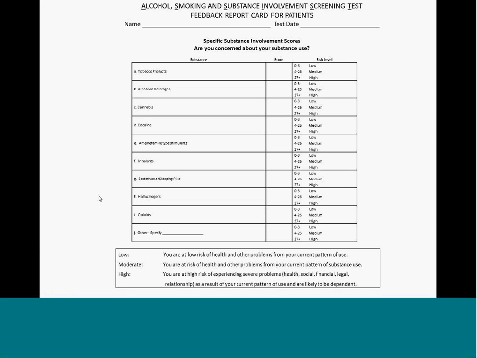Implementation of the ASSIST screening tool. The feedback report card for patients will be filled out when this screening tool is completed. It is scored, and all those scores are put on this feedback report card. A score for tobacco, a score for alcohol, a score for cannabis. Anything that the patient is positive for will be on this form.